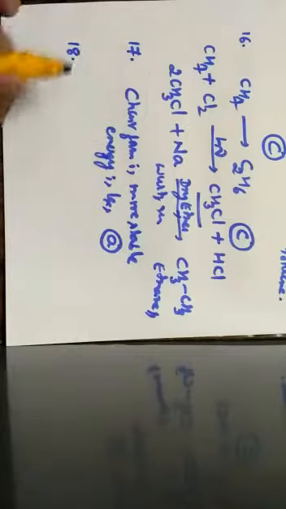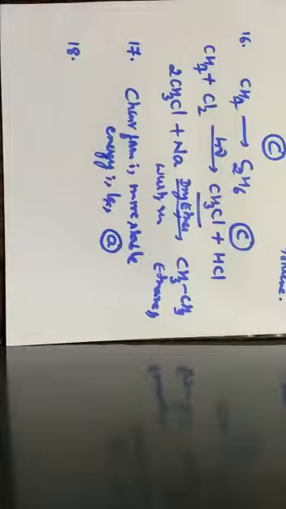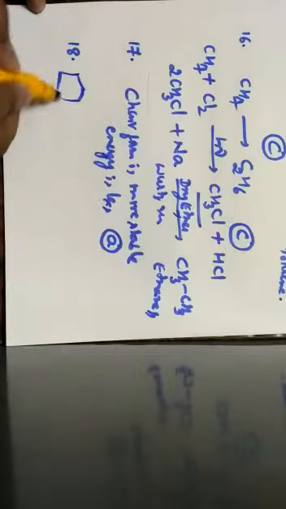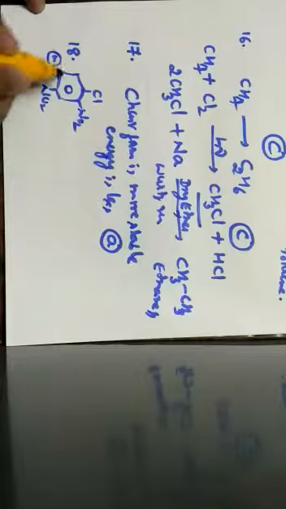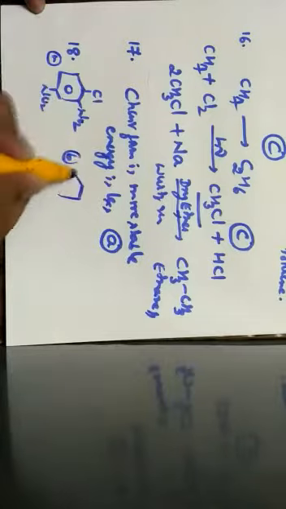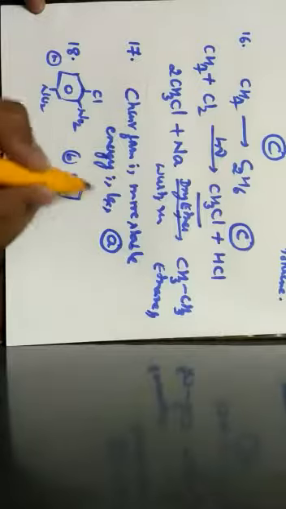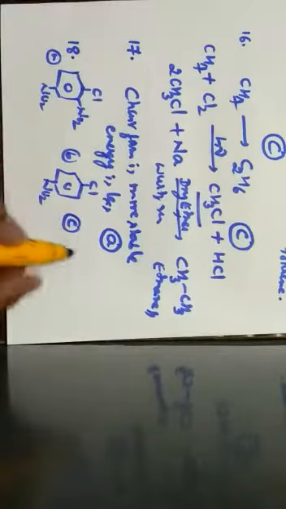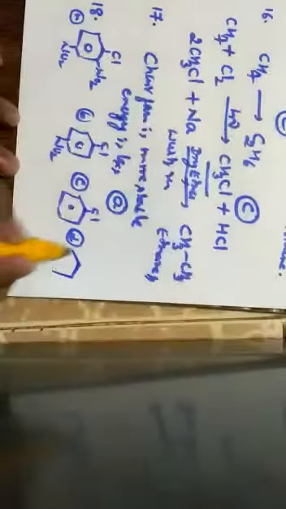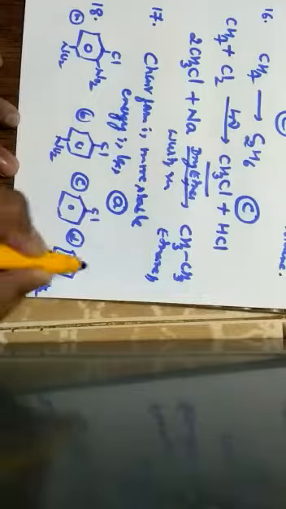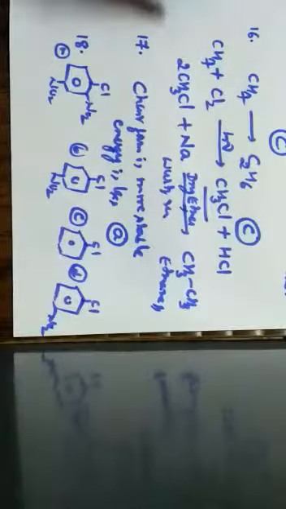Next one, question number 18. The compound that reacts fastest with sodium methoxide is, so when we consider the options, let us write all the options. The first option is 2,4-dinitrochlorobenzene. The second option is para-nitrochlorobenzene. The third option is just chlorobenzene, and the fourth option is meta-nitrochlorobenzene.